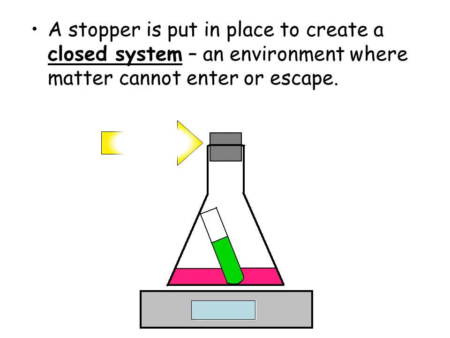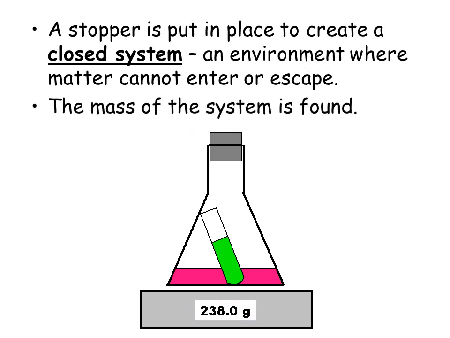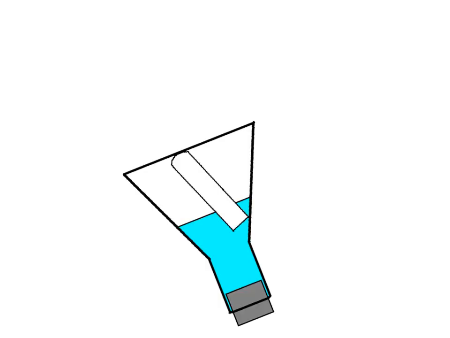We're going to put a stopper in the top of the flask, and we're going to create a closed system. A closed system is just an environment where no matter can come in or leave. We're going to put this on a scale, and we're going to get the mass of it. Right now it's going to weigh 238 grams.